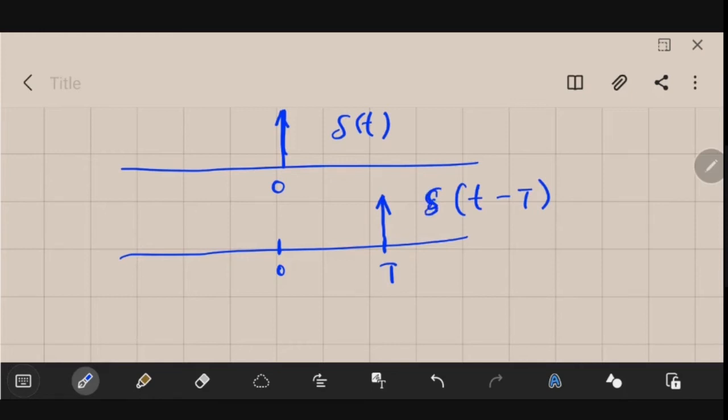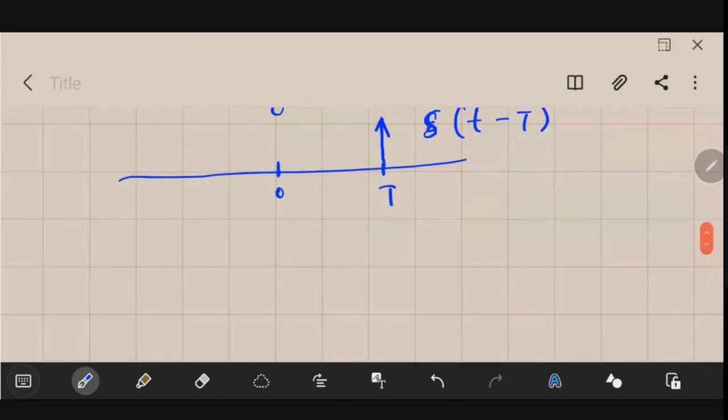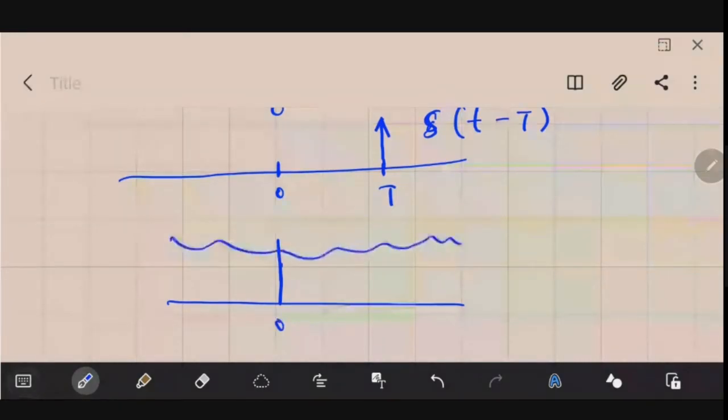So now we will see what happens when the shifted impulse is multiplied with the same continuous function. So this is the 0 position, and we knew that this signal was like this, and we have assumed that the signal is also continuous at small t is equal to capital T.